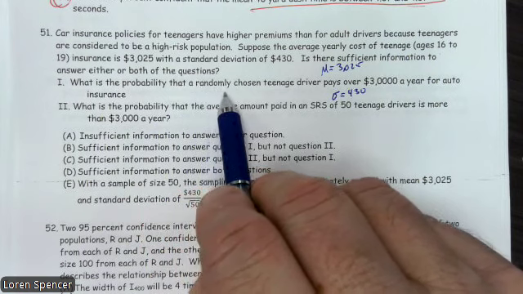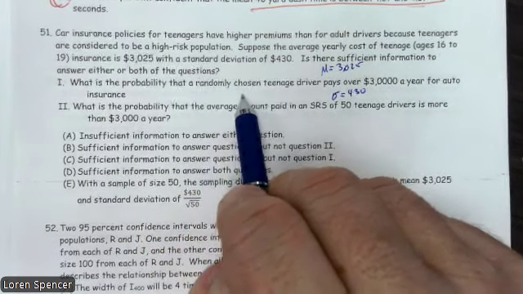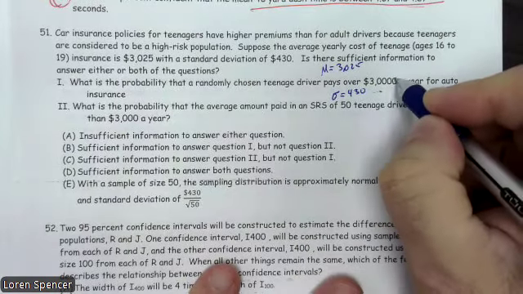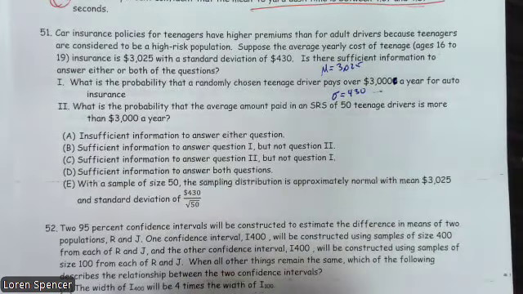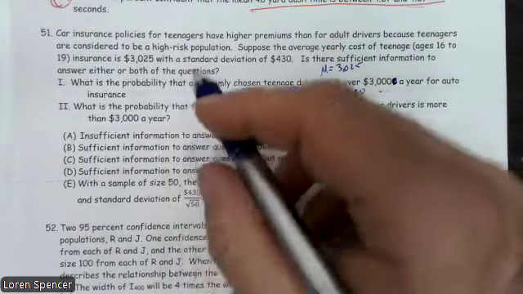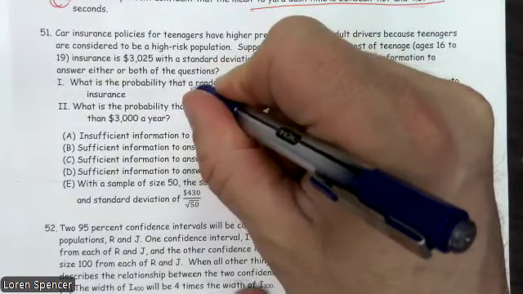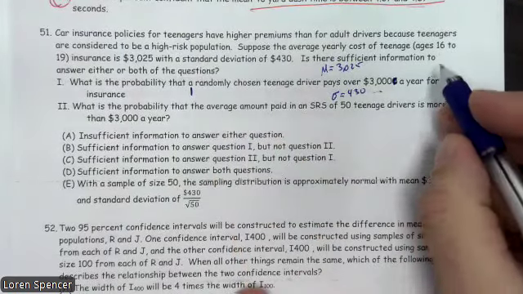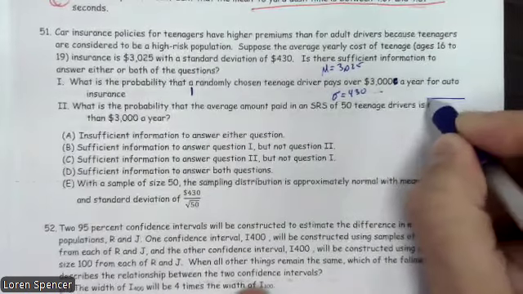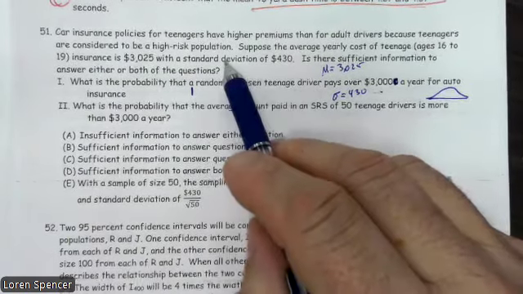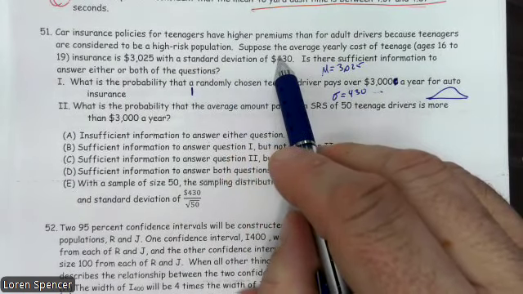What is the probability that a randomly chosen teenager pays over 3,000? I should not have an extra zero, $3,000 a year for auto insurance. Okay, here it says a randomly chosen, so we're looking for one. All right, well, we have a problem. In order to do this, it has to be normal, right? It has to be normally distributed. But in this case, we know it's not.